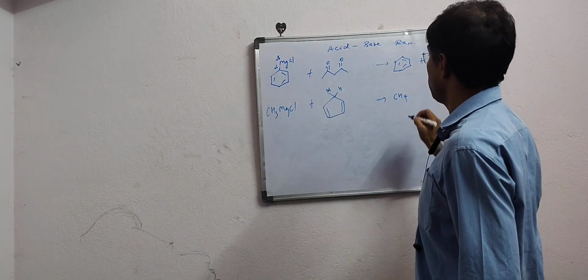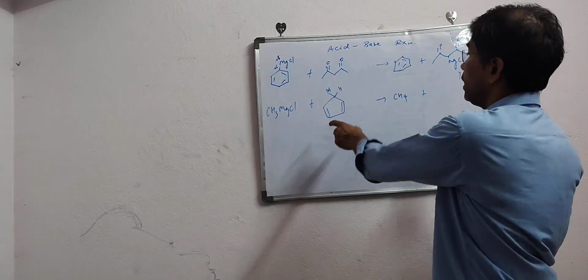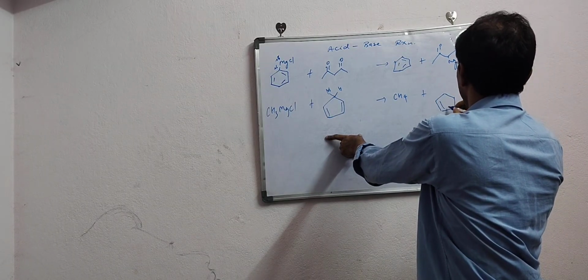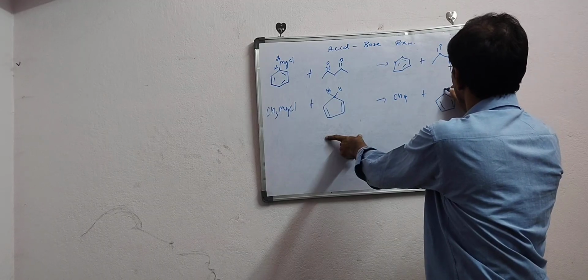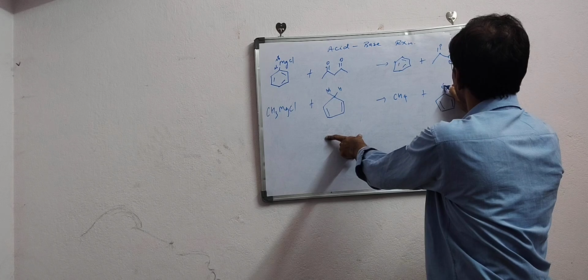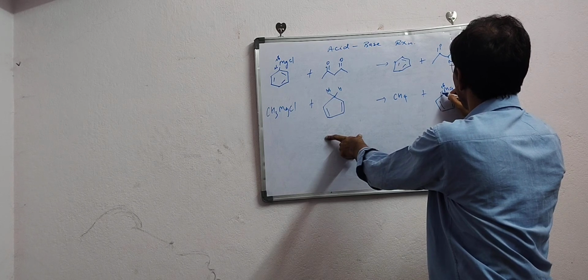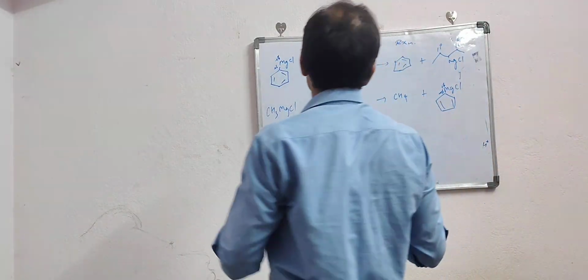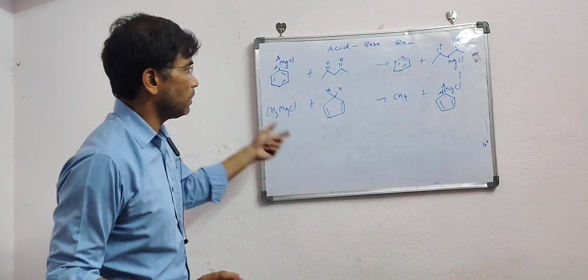And we will get an acid base reaction giving methane. At the same time, this will form this side product, the cyclopentadienyl MgCl, because Mg will acquire delta positive and this side will be delta minus. So this is the side product. By this way we have seen that acid base reactions are possible.